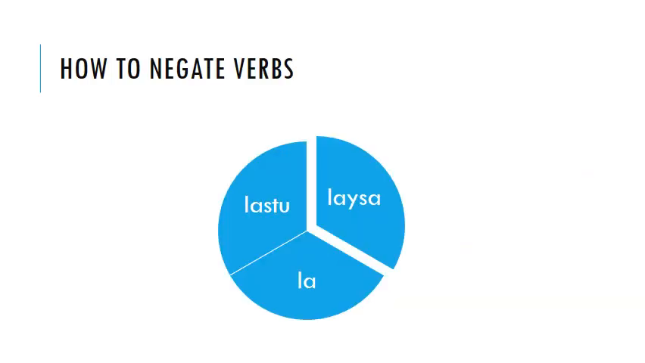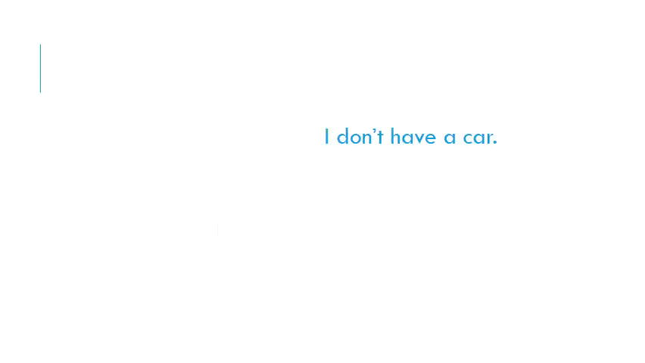How do we usually negate verbs? We usually negate verbs using لست, لا, and ليس. So let's see what are the cases to change these verbs from the affirmative into negative. Here we have the case "I have a car" in the affirmative voice.